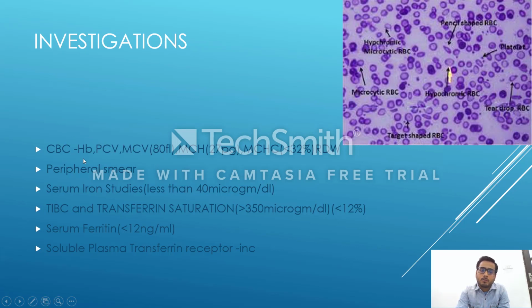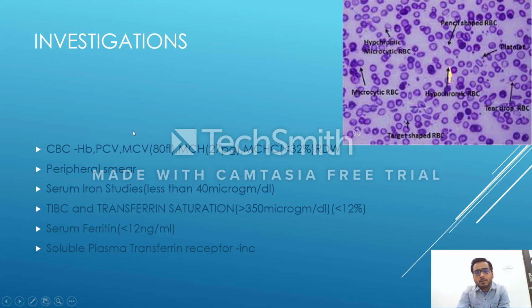In complete blood count, hemoglobin is decreased. PCV is packed cell volume, or the hematocrit, it gets decreased. This packed cell volume is 3 times the hemoglobin. So if hemoglobin is 5, it will be 15. If it is 7, it will be 21. So it is 3 times. PCV is 3 times the hemoglobin, which we should know.